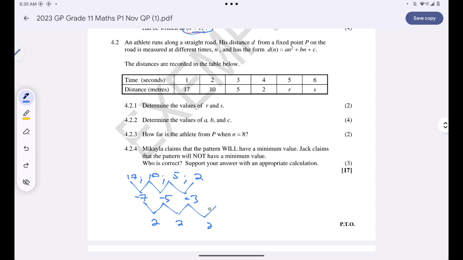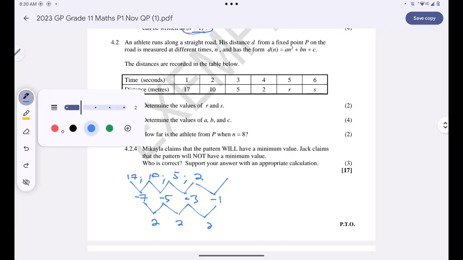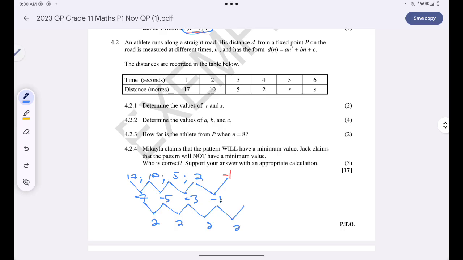So when I say negative 3 plus 2, this will give me negative 1. And then 2 minus a negative 1, I'll simply get a negative 1. Negative 1 plus 2, this will give me a positive 1. Are we together?